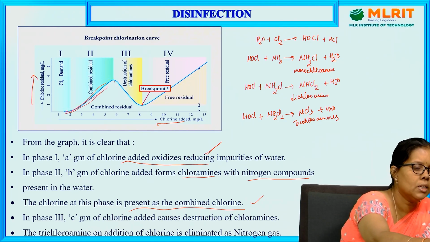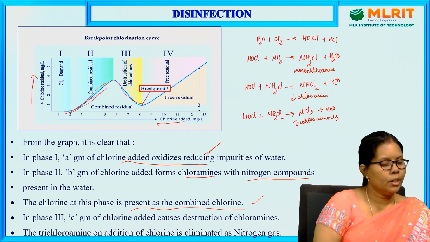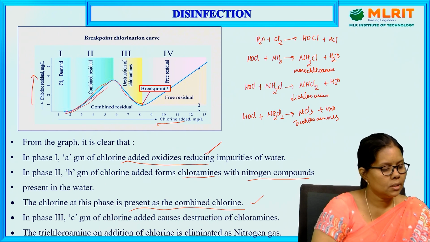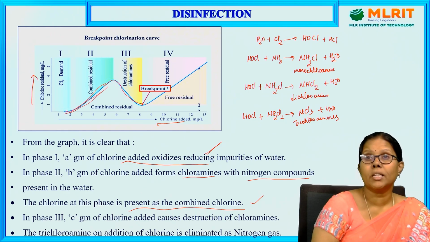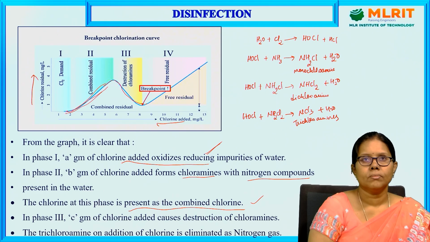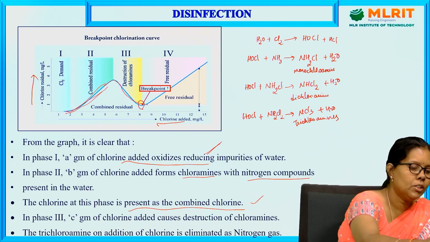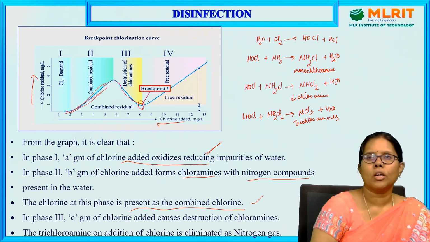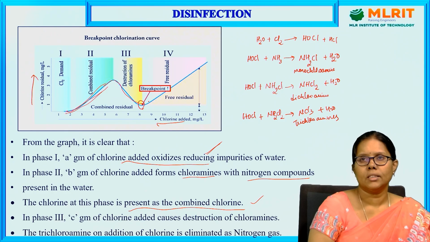At the third phase, there is a destruction of chloramines, where the trichloramine is reduced and eliminated as nitrogen gas. This is the point at which the chloramines are destroyed and nitrogen gas is released.